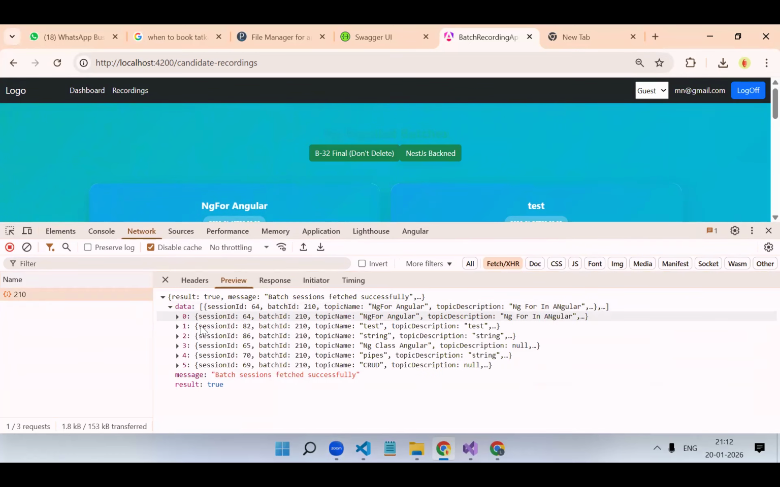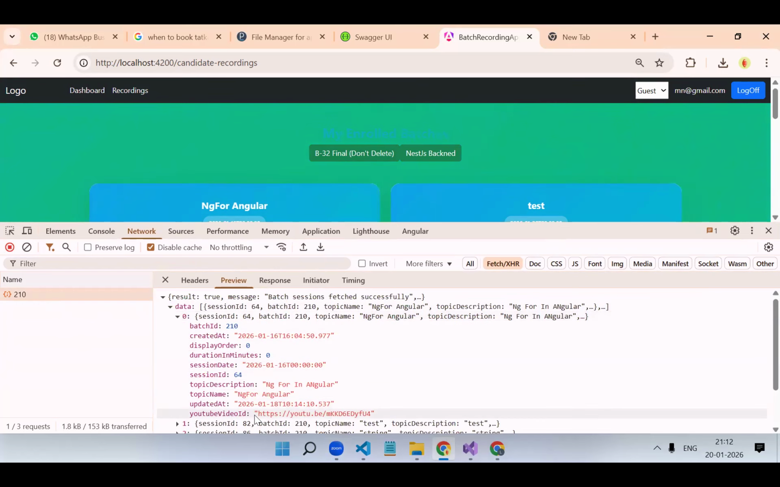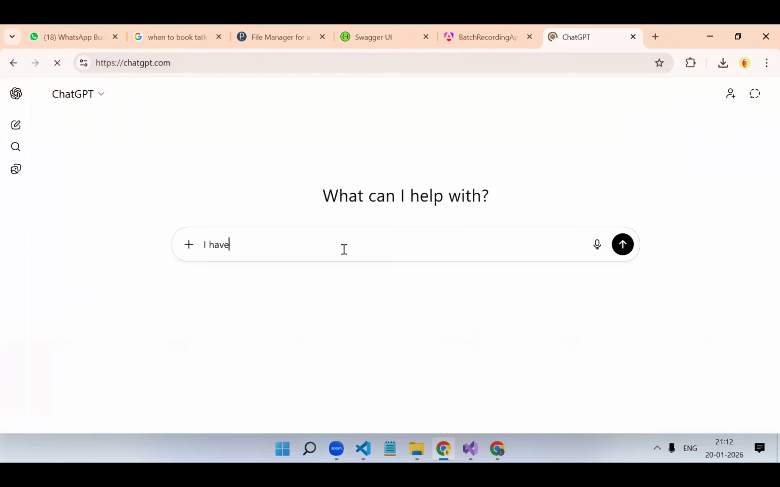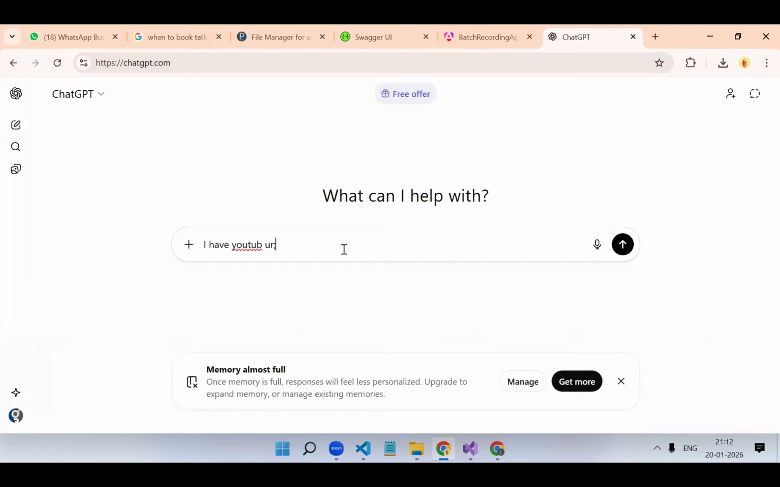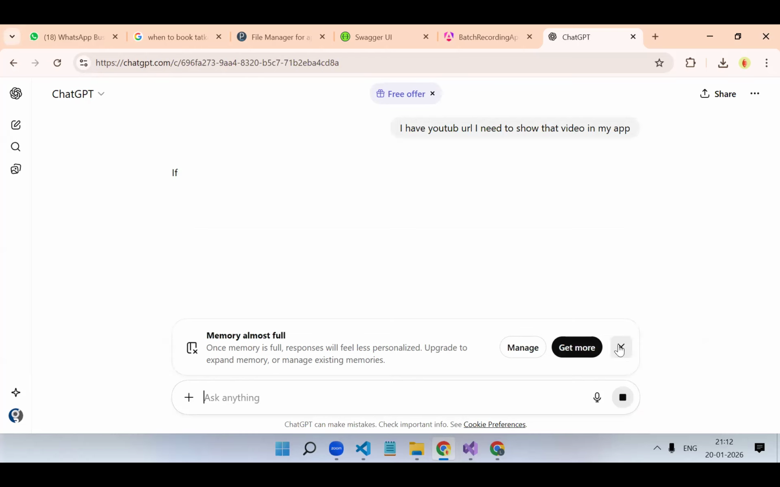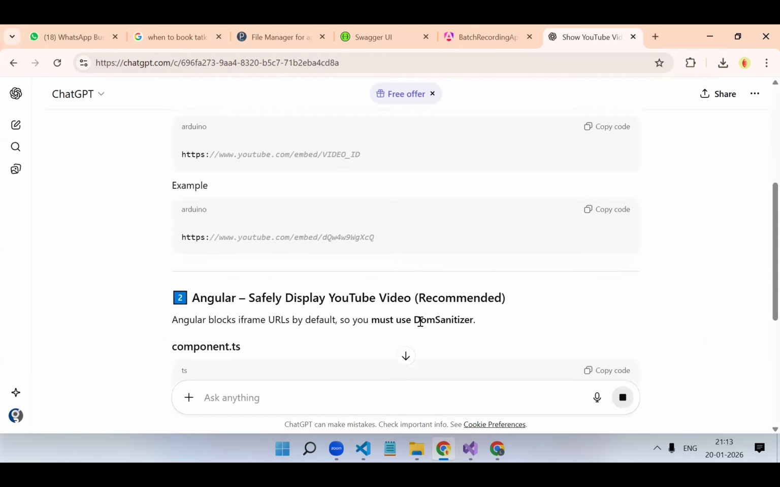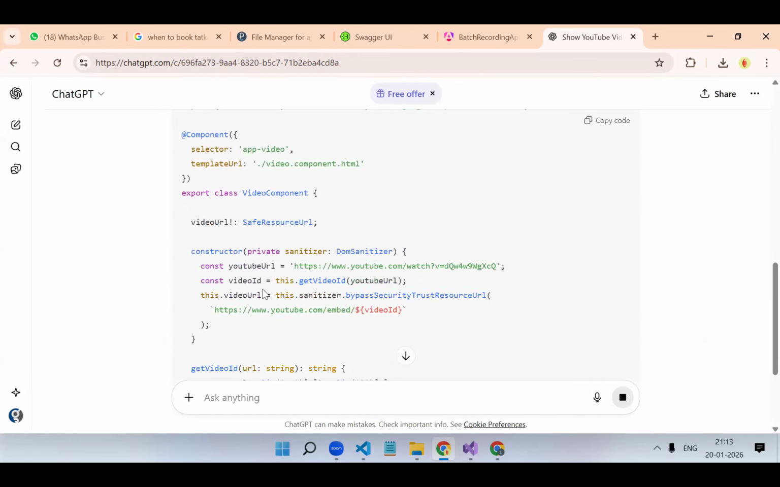If you check it over here in the data, you get this YouTube URL. So this URL you need to pass to the iframe, that YouTube iframe. Now we need the code. How do we show it? Let's ask ChatGPT. I have a YouTube URL and I need to show that video in my app. So we have a YouTube URL, I need to use that URL and show it in the YouTube tag, right? So that sanitizer we might also need.